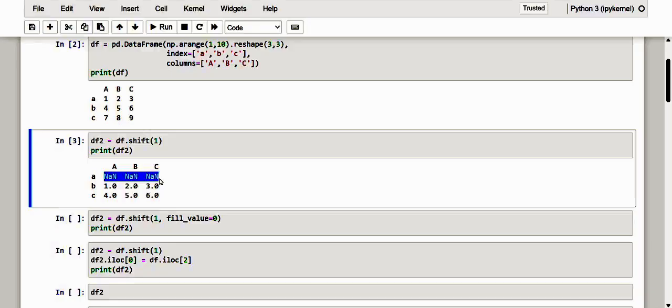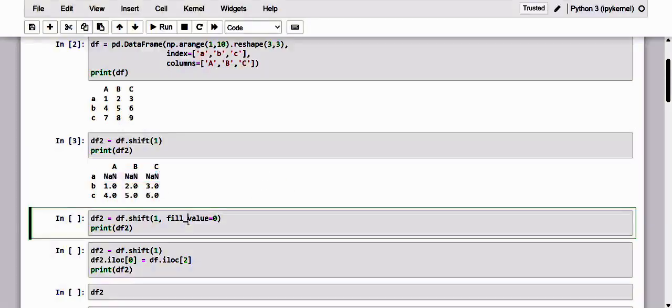So there are several ways to manage this loss of values. One, for example, is to fill the missing value with a value decided by us. To do this, add the optional fill_value parameter, where you can fill it with the desired value.